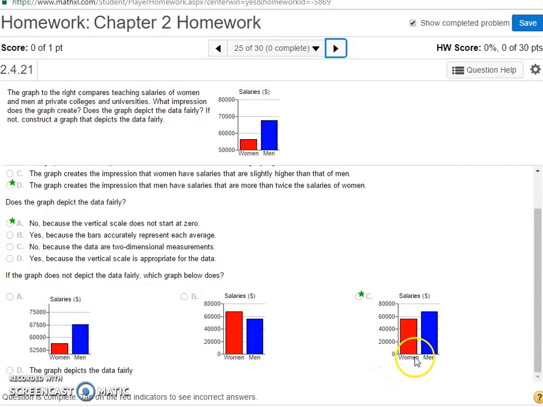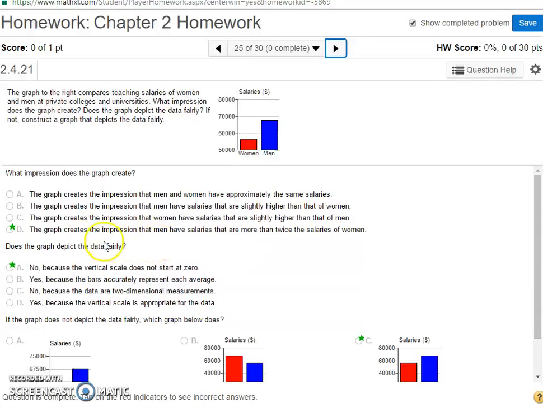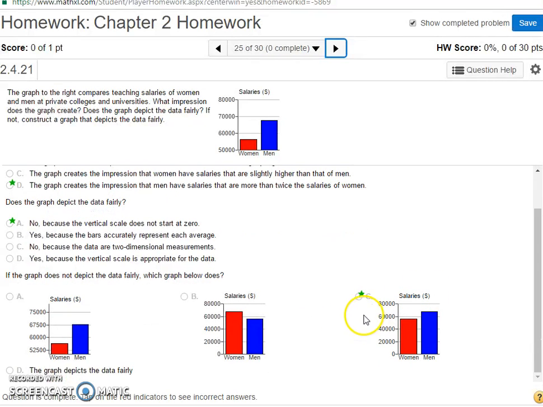So a better scale would start at 0 so you can see the overall group. And so this graph creates the impression that men have salaries that are more than twice the salary of women, whereas that's not true, but it is higher. So you want to be able to depict it perfectly, because the scale is not starting at 0.